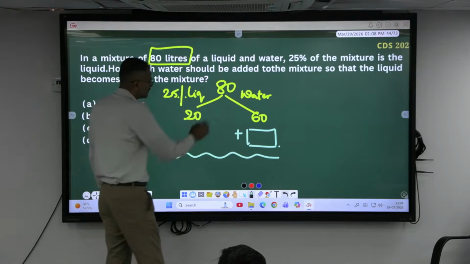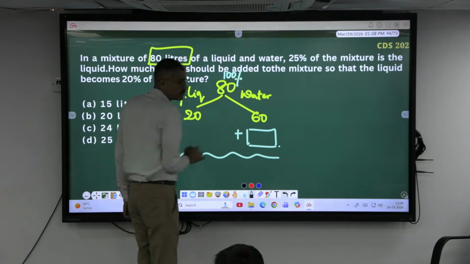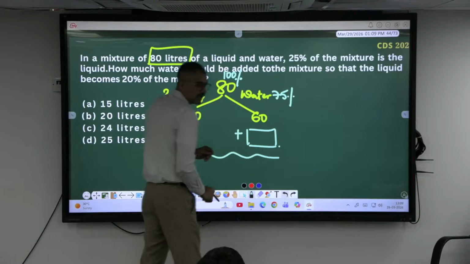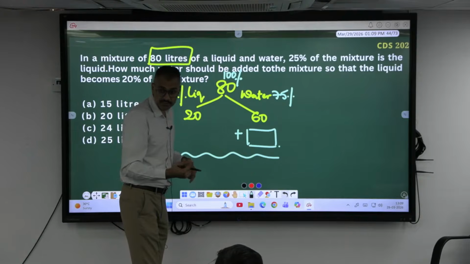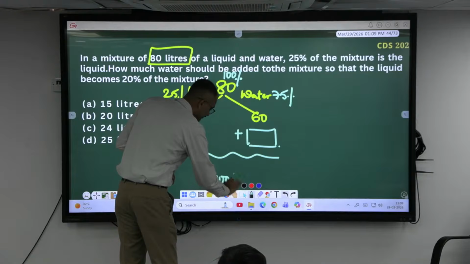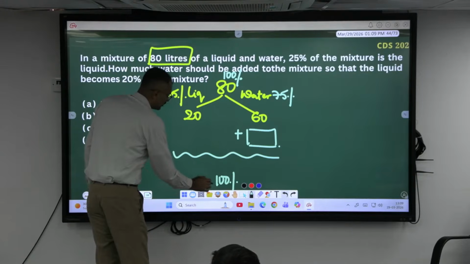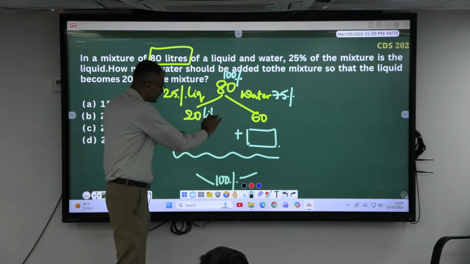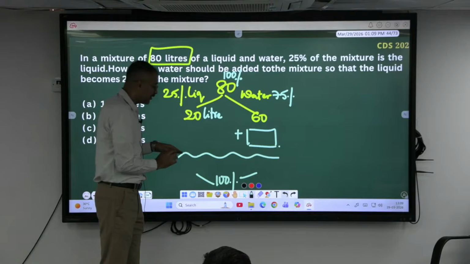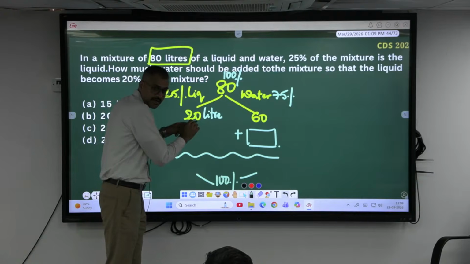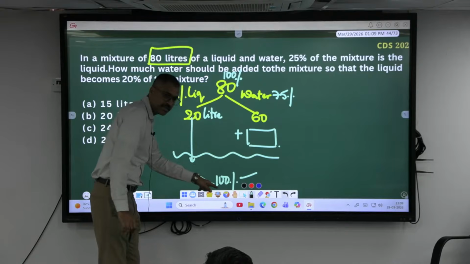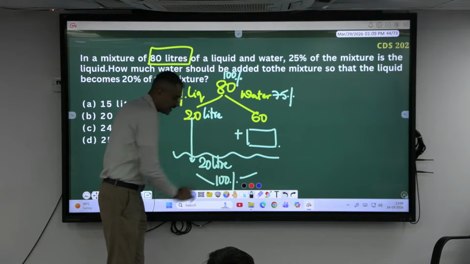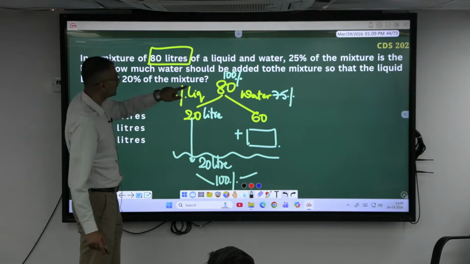Now, this was originally 100% if I consider solution, out of which if this is 25%, this has to be 75%. When I mix water, I'll get one more resultant solution, right? That is also 100% only. Agree? In this 100%, you will be having liquid as well as water. Earlier liquid was how many liters? 20 liters. Now, have I added liquid? No. If I haven't added liquid, how much liquid will be present here? Same 20 liters. I haven't added, so it hasn't gone anywhere, 20 liters. Isn't it or not?